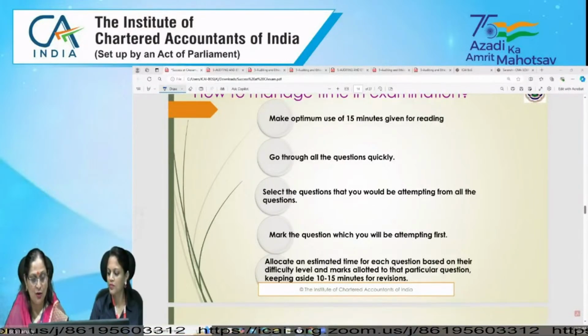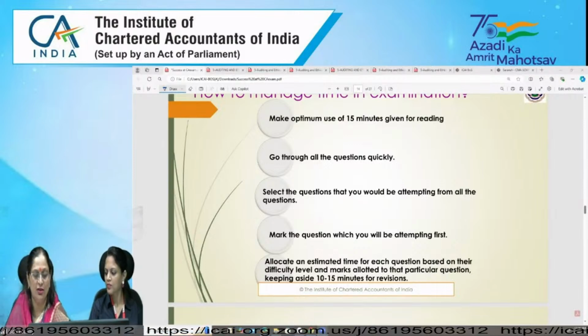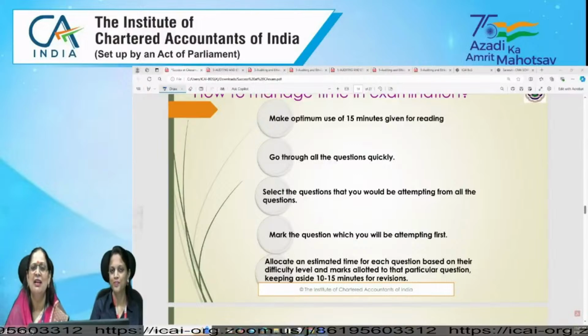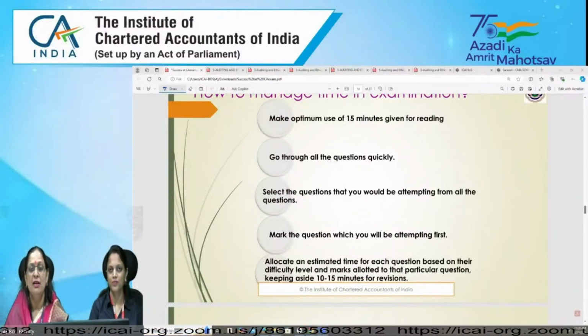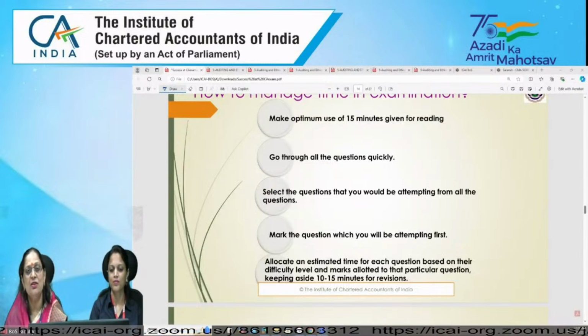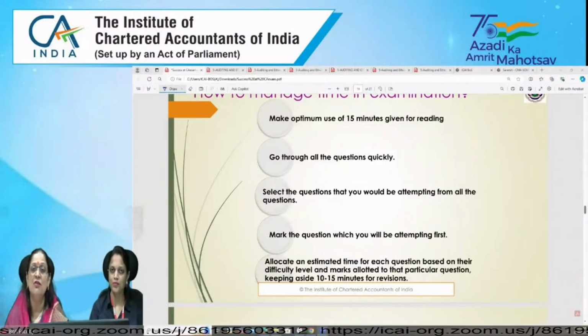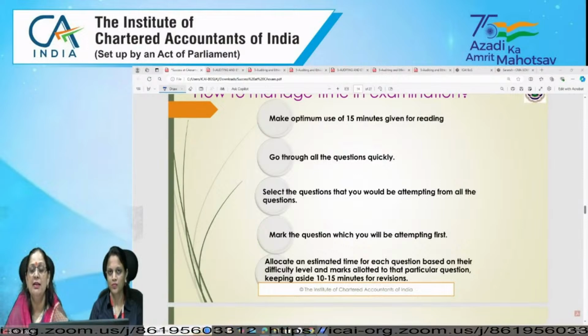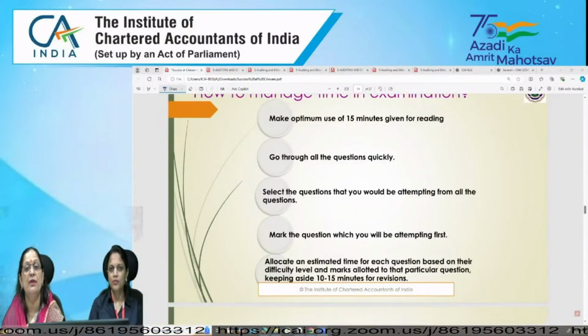Try to take a long, deep breath. If you are doing meditation or exercising, or you have any hobby which you are regularly following, you are taking full sleep, and if you are able to manage that, then in the examination also you will feel that it's average, it's always a mixture of questions. Some questions are always tricky, right? But it will never happen that the whole 60 marks or 70 marks paper is so tricky that you are not able to write.